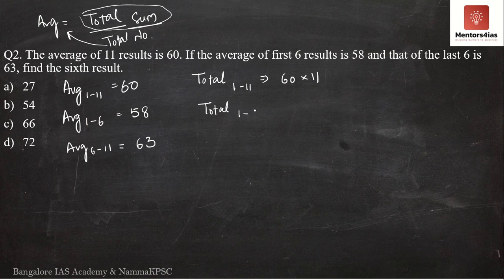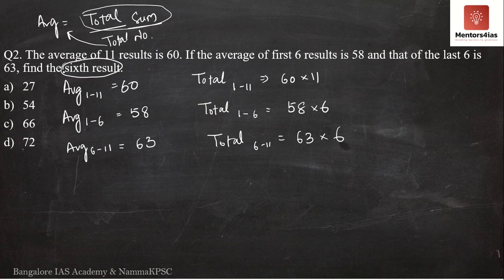Similarly, the total of results from 1 to 6 is 58 into 6. Similarly, the total of the results from 6 to 11 is 63 into 6. So what is the question asking for now? The question is asking for the sixth result.